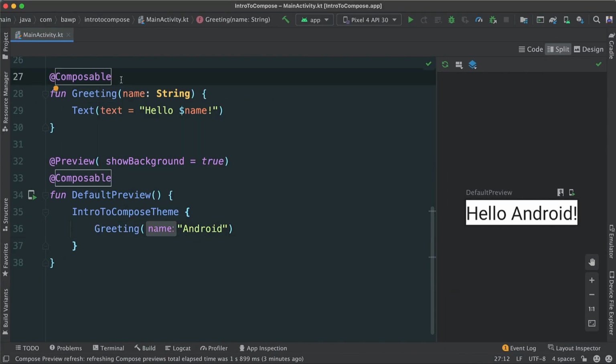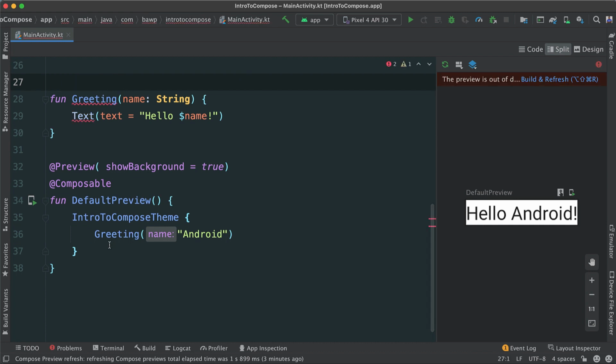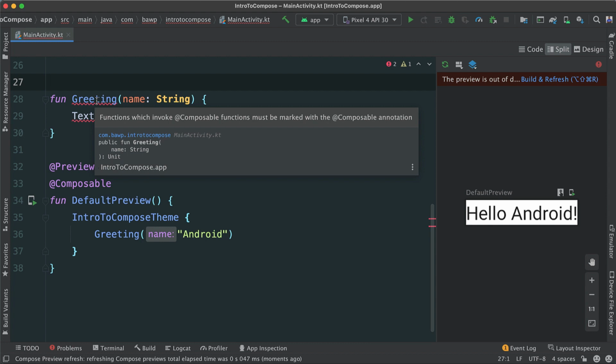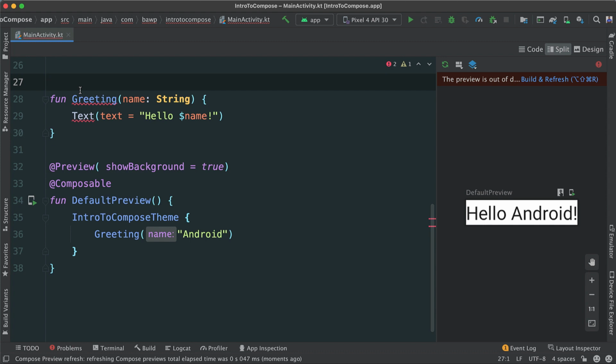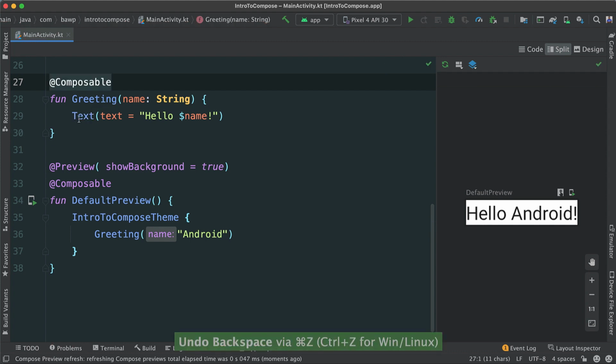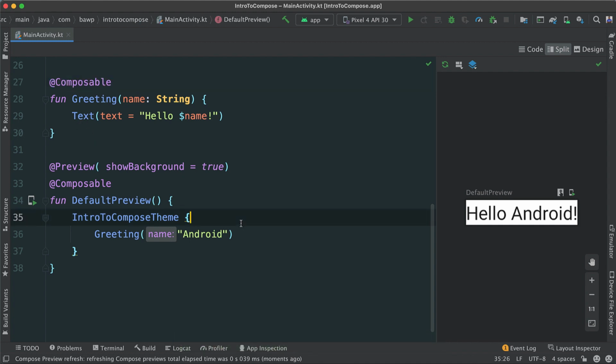If I remove this composable there, we can have a lot of issues, because it's going to say that a function which invokes a composable function must be marked with the @Composable annotation. So this is lesson number 1: you can only call other composables inside of composable functions. Very good. So we're making progress here.